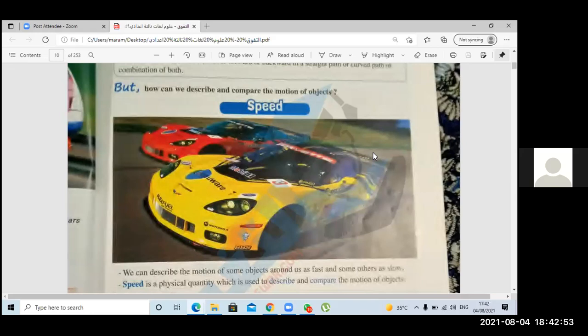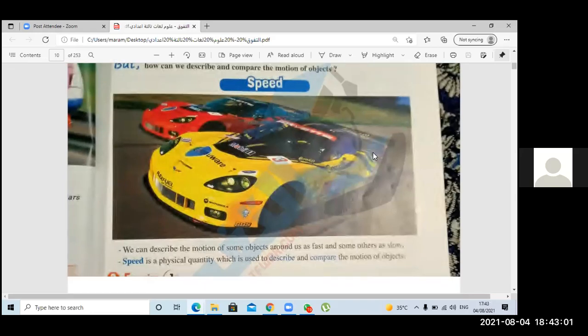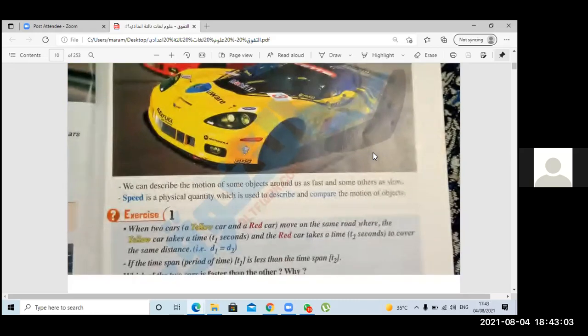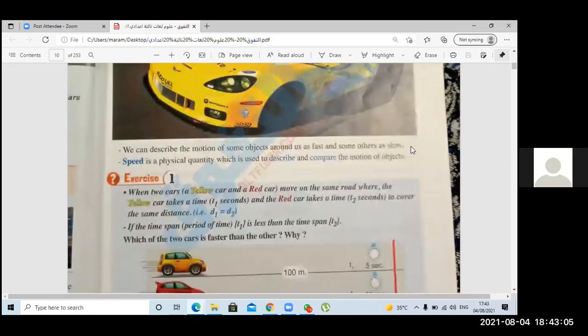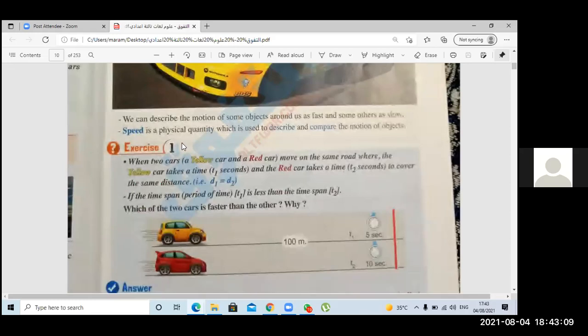So any motion has a speed. This speed may be fast or maybe slow. So we can describe the motion as fast or slow by something called speed. The speed is a physical quantity which is used to describe and compare motion.